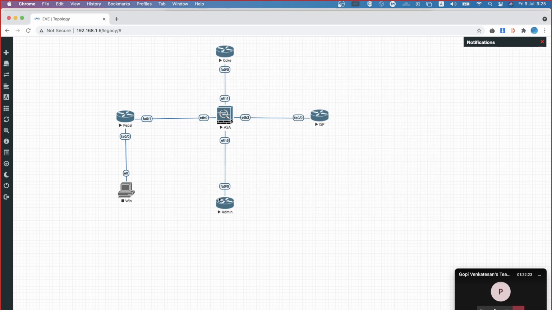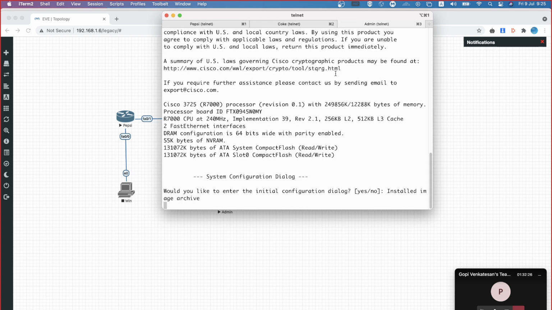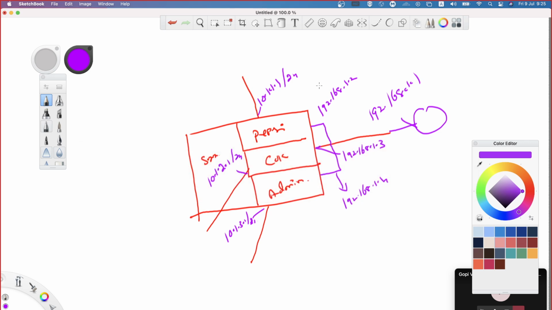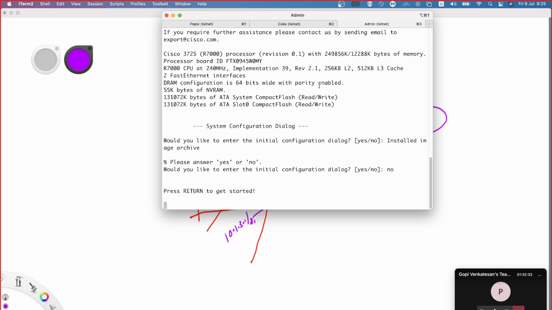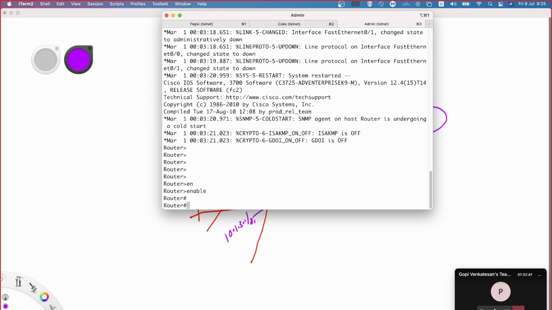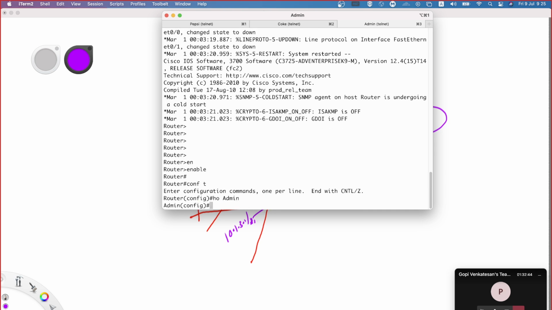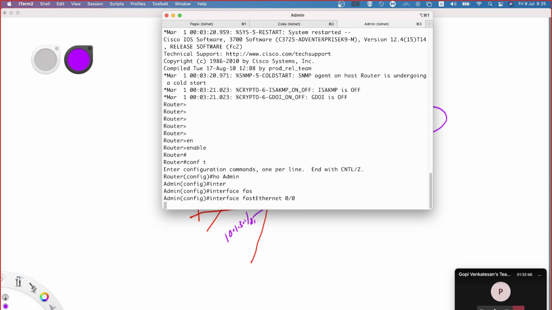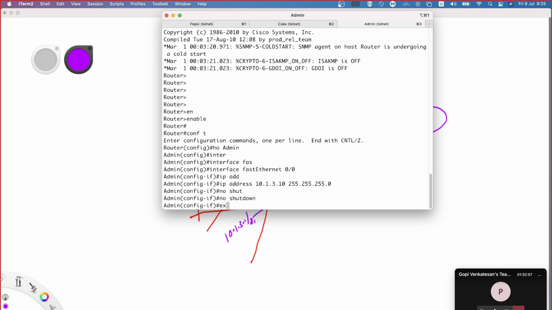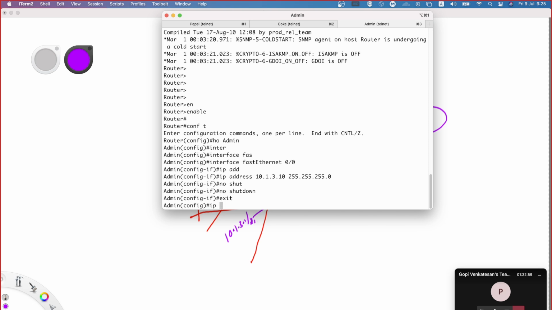Okay, now admin, 10.1.3.10. On these routers I'm just adding a default route. Consider these routers as endpoints.